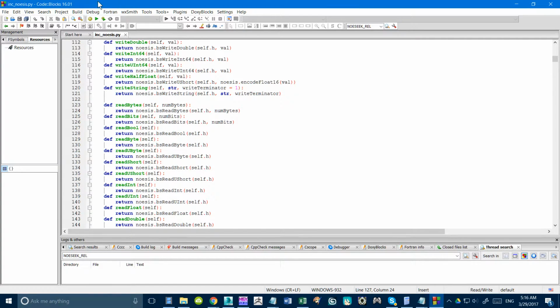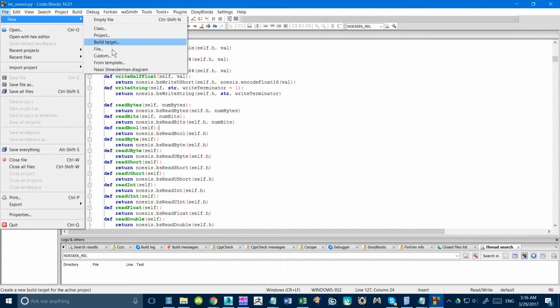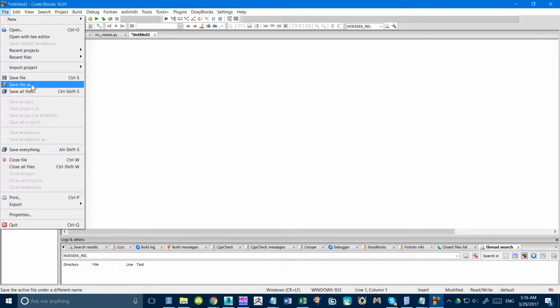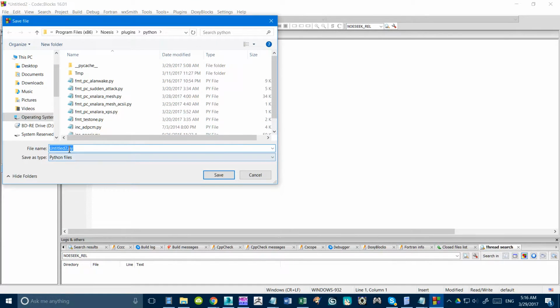Now I'm going to be using Code::Blocks as my coding environment for Python. It's free. It seems to work out all right. Okay, so we're going to go new file. When you go to empty file, make sure you save it first. This is what I found out. And you want to save it as a py file. So I'm going to call this whatever format, PC Spiderman 3. I guess we'll just leave it at that.